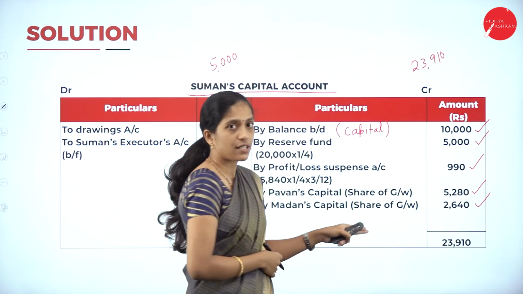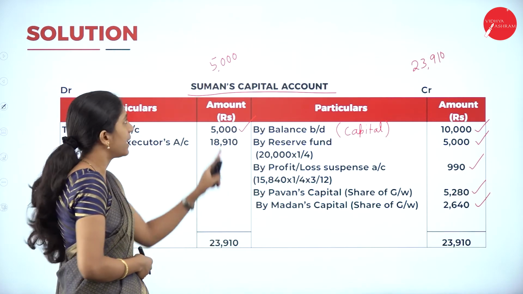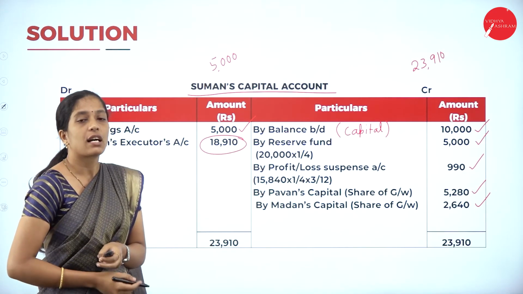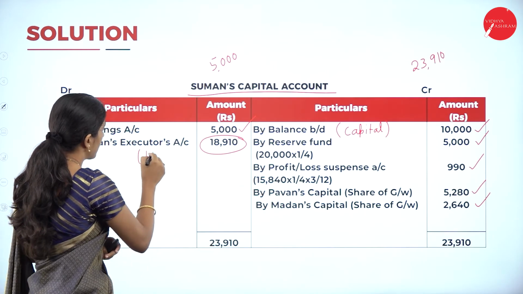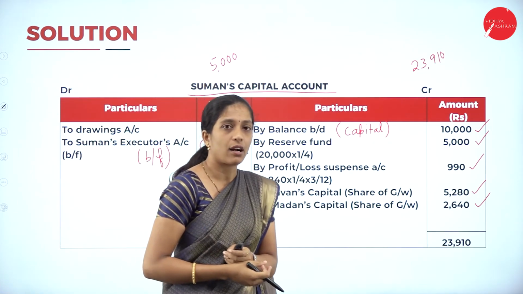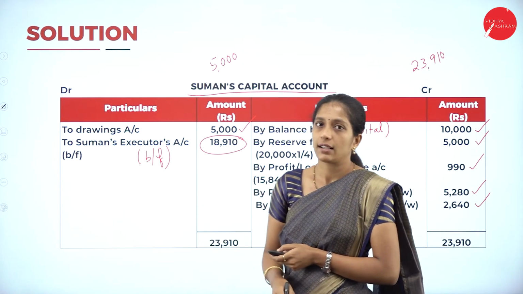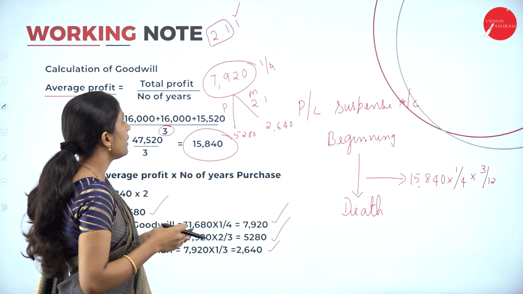So the credit side is more. So 23,910 on the credit side minus 5,000, we'll get a balancing figure of 18,910. So this is the balancing figure which has to be transferred to his executor's account, that is, to Suman's executor's account. How much? 18,910.